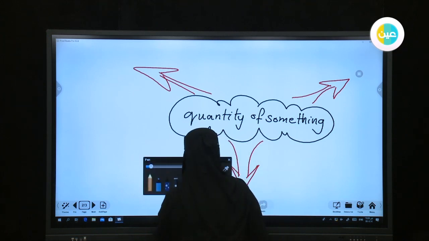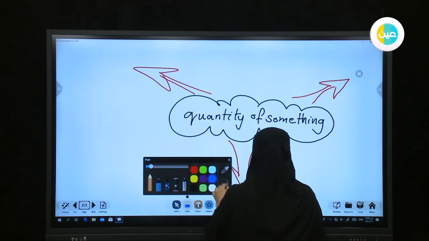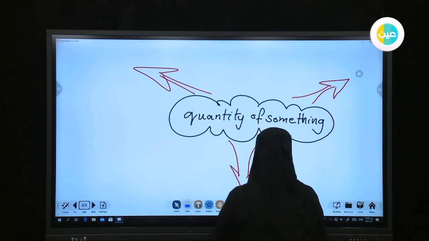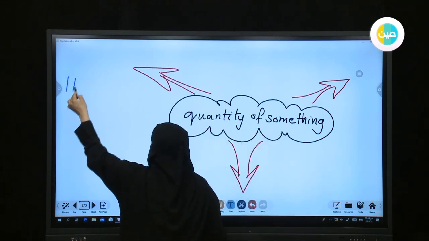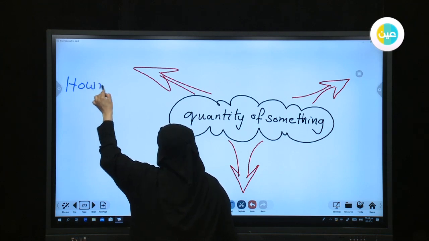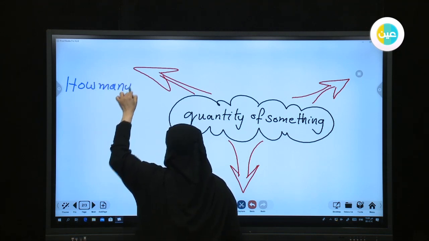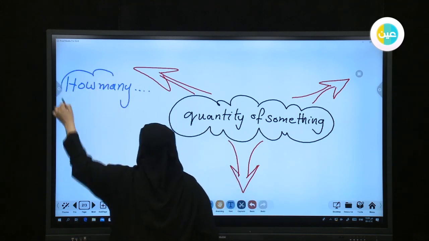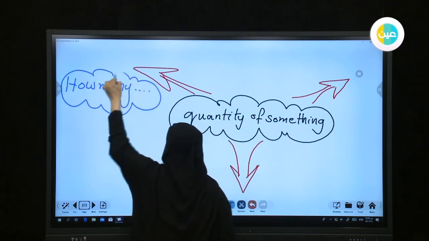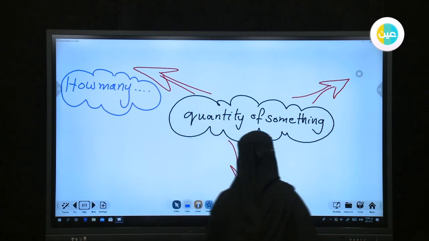I will change the color for that. Using blue, we wrote here how many, and I will put it inside a cloud.